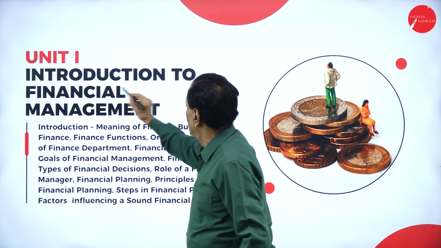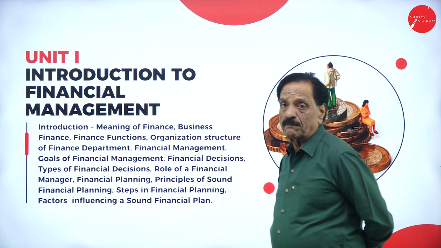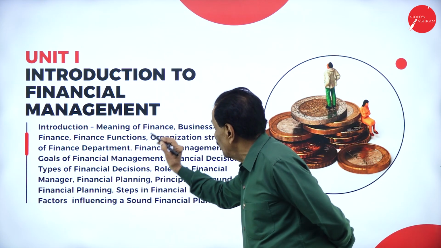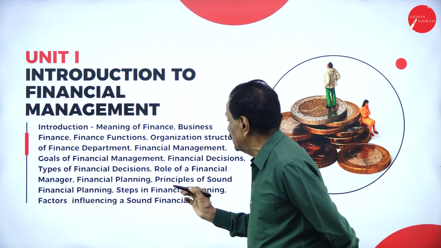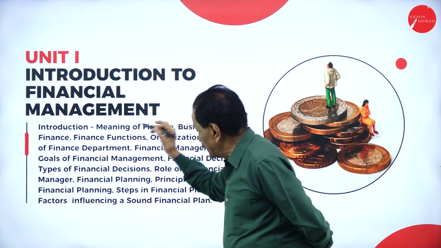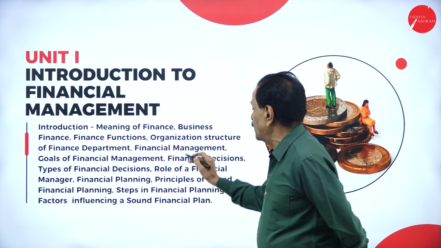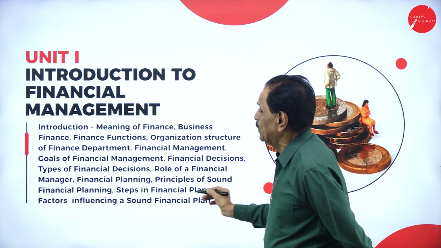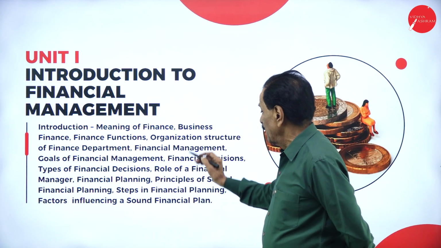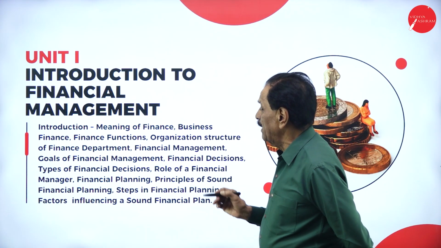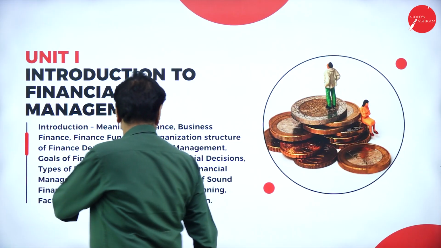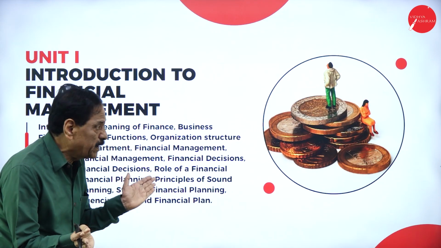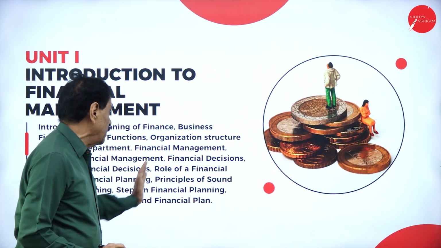Unit 1, introduction to financial management. So it says, what is the meaning of finance? Meaning of business finance, finance function, organization structure of financial department, financial management, goals of financial management. What are the important goals of financial management?